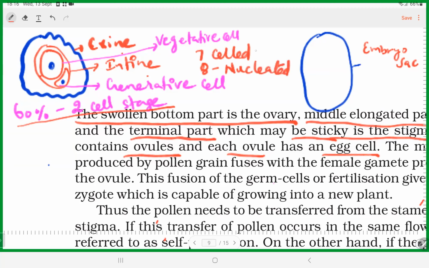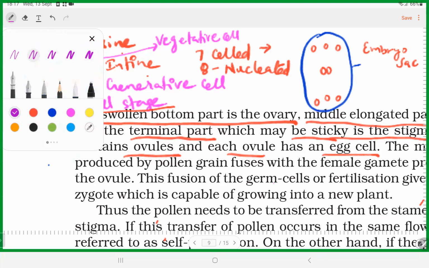See, the female gametophyte should be 7-celled and 8-nucleated. The 7 cells, meaning 8 nuclei. The red ones which I drew are called nuclei. How many dots? 8 dots, you can see 8 dots.